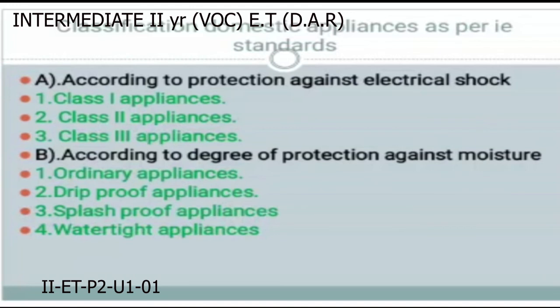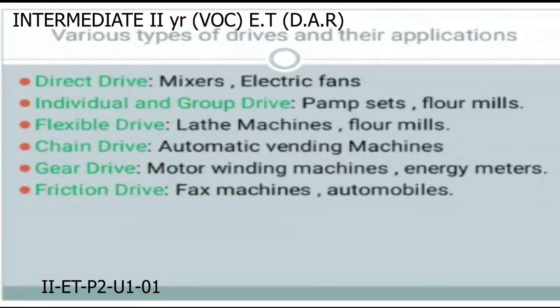Then move on to the next topic of this chapter: various types of drives and their applications. We are using the drives to transmit energy, motions or mechanisms from the prime mover to the operating member. These various drives are, first one, direct drive.